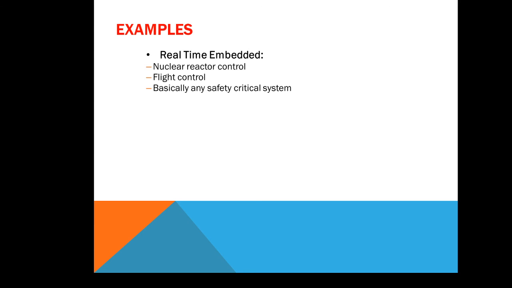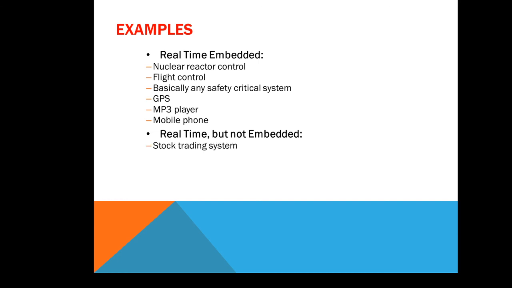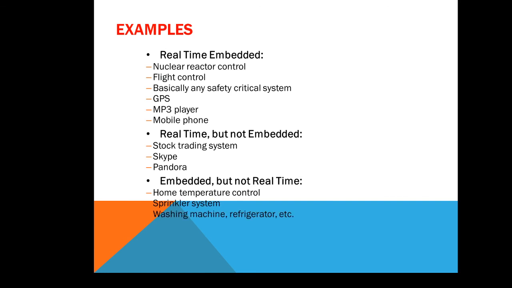We can take the example of railroad signaling systems, flight control systems, nuclear reactor systems, then pacemakers or medical related systems. These are basically safety critical systems. Then GPS, MP3 player, mobile phone. Then real time but not embedded: the systems which are real time but not embedded are stock trading systems, Skype, Pandora. Embedded but not real time: home temperature control, sprinkler system, washing machine, refrigerator. These are embedded but not real time.